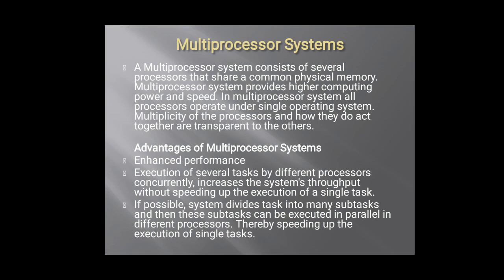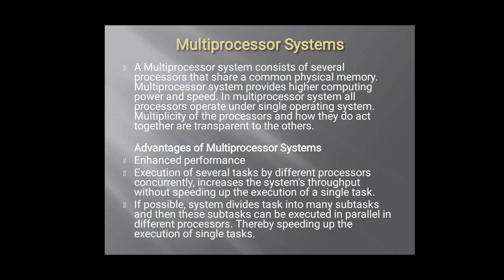In a multiprocessor system, all processors operate under a single operating system. Multiplicity of the processors and how they act together are transparent to others, depending on the memory allocation given to them.